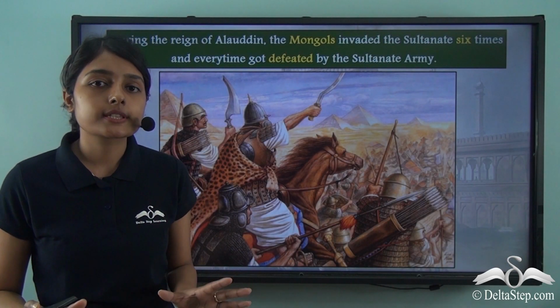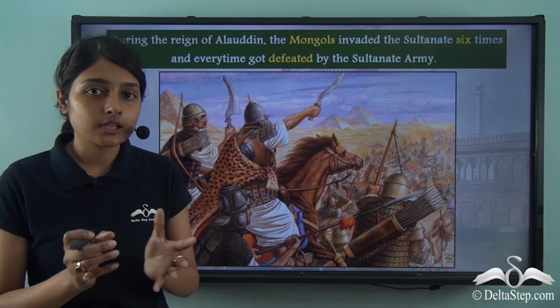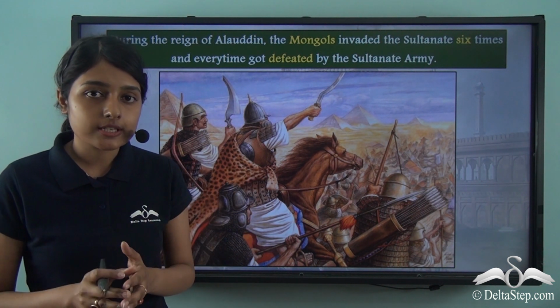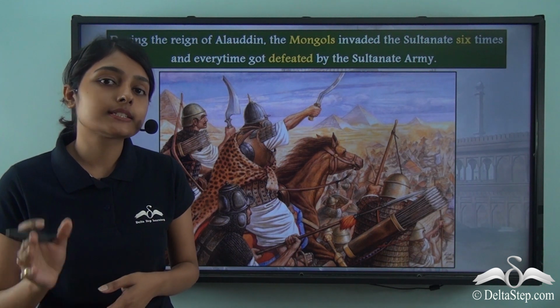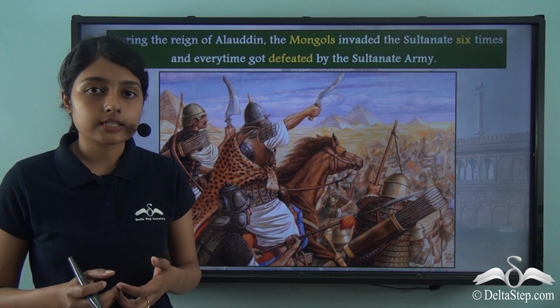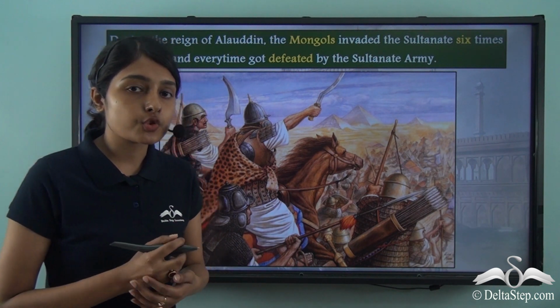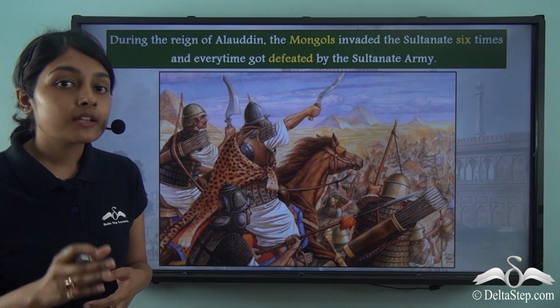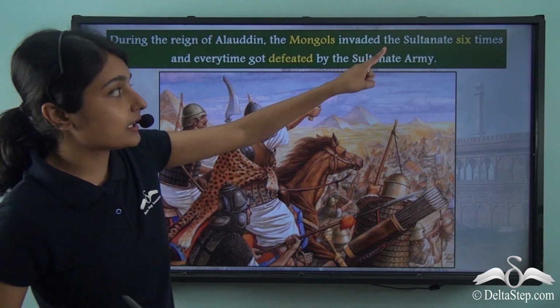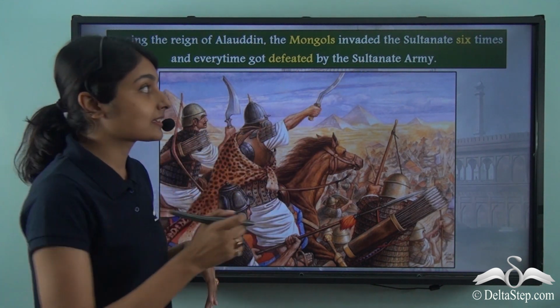Alauddin Khalji was a very able and powerful sultan. It is for this reason that he performed the Deccan Expedition and brought under his control the southern part of the country. During his rule, the Mongols from Central Asia invaded the Sultanate for 6 times.